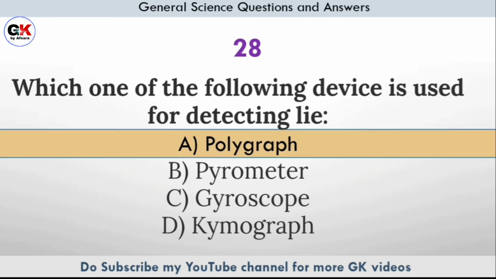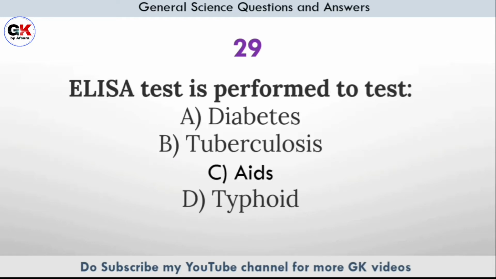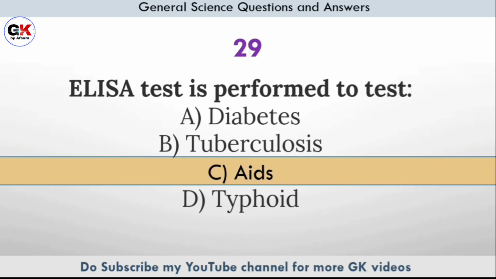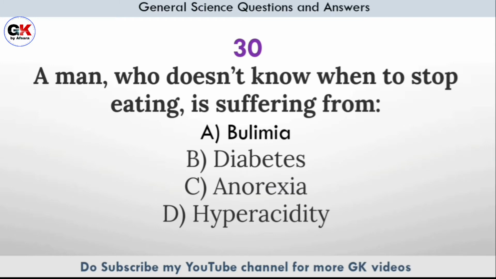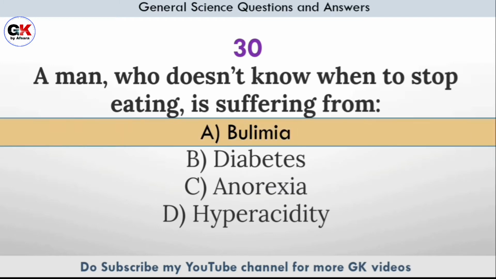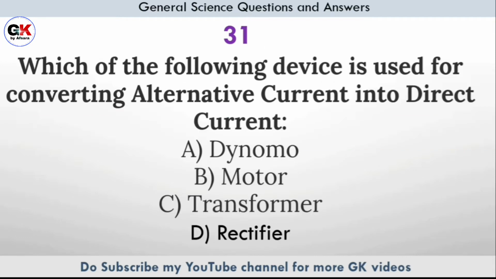Which one of the following device is used for detecting lie? Answer option A, polygraph. ELISA test is performed to test? Answer option C, AIDS. A man who doesn't know when to stop eating is suffering from? Answer option A, bulimia.